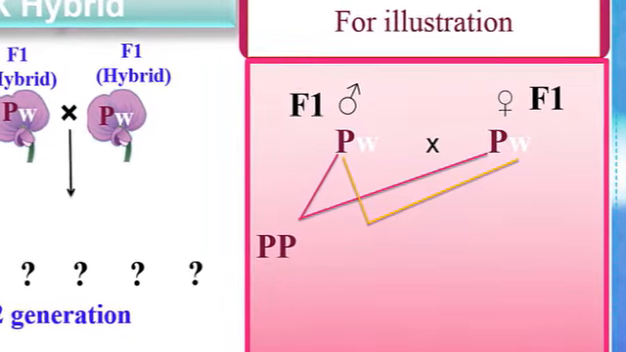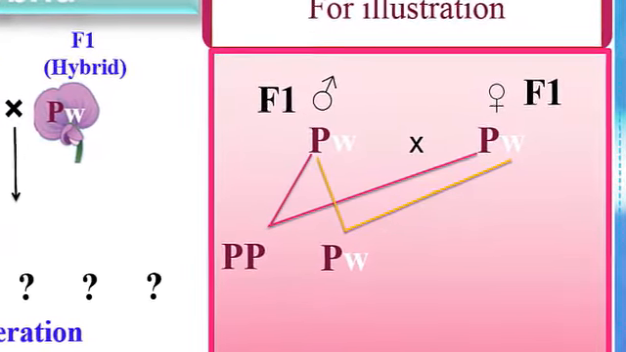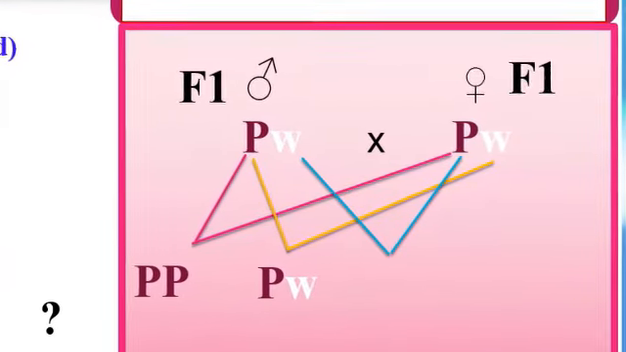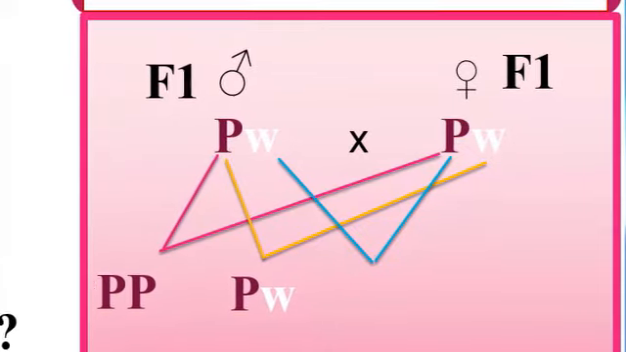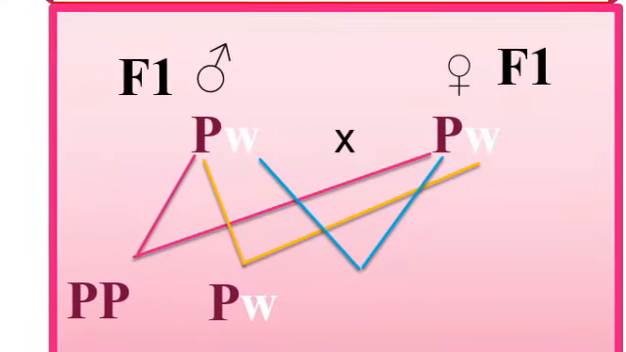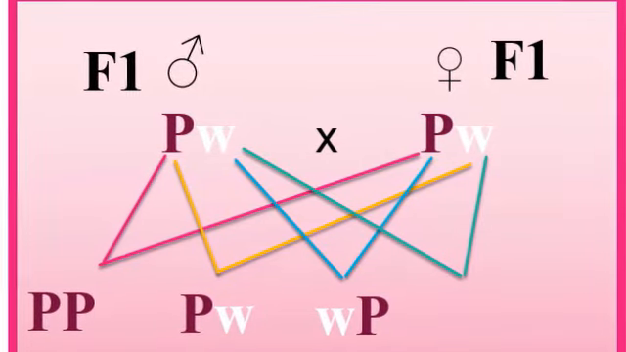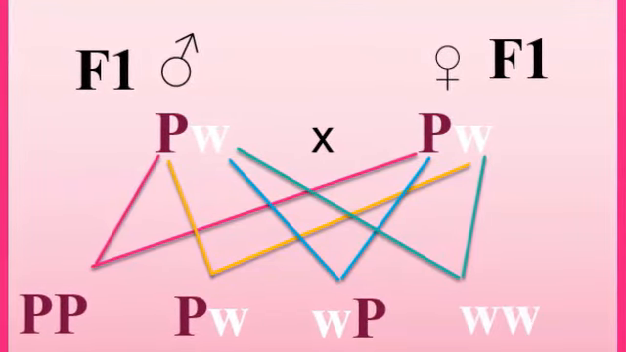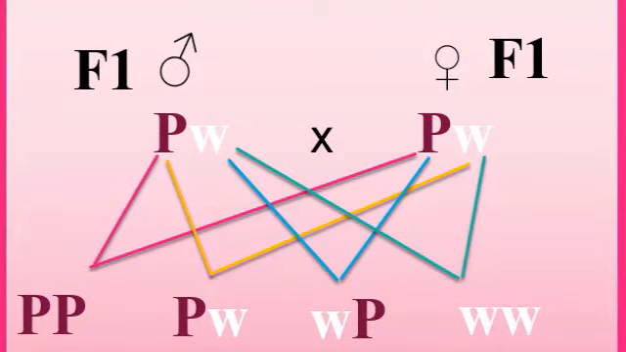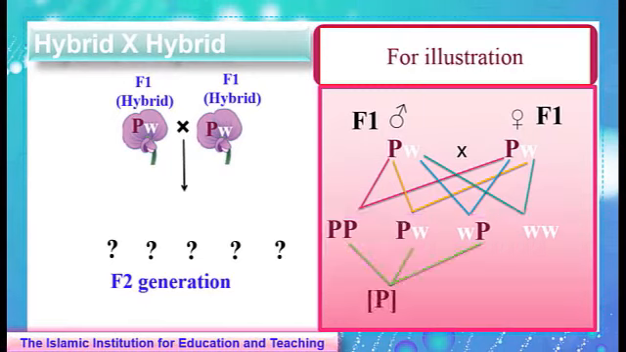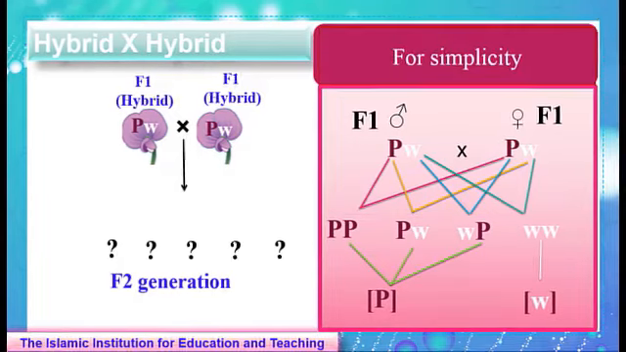For more illustration, the flowers might get a P allele from the male parent and another P allele from the female parent, or they might get a P allele from the male parent and another w allele from the female parent. The third possibility might be they get w allele from the male parent and P allele from the female parent. The fourth possibility can be w from the male and another w from the female parent. These are the possible genotypes of the second generation. The phenotypes will be accordingly P 3 out of 4 and w 1 out of 4.